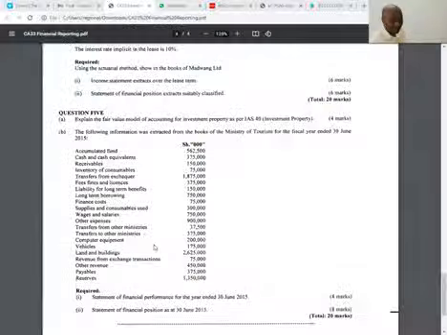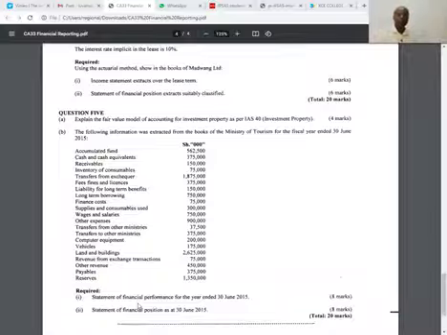From there, ladies and gentlemen, part B, they want us to give them a statement of financial position. So then what you do, you simply go through each of the transactions given here. Like we know accumulated fund. The first one is accumulated fund, and you have to tick it. Accumulated fund, of course, is what we call what here? Is what we call equity under IFRS. Government, we don't call it equity. We call it accumulated fund.